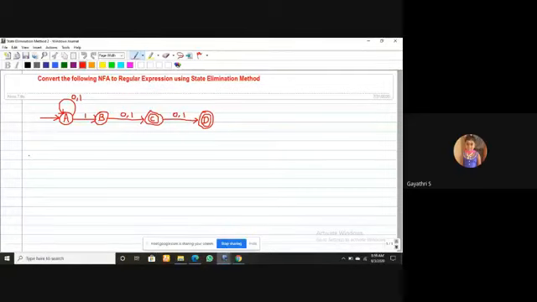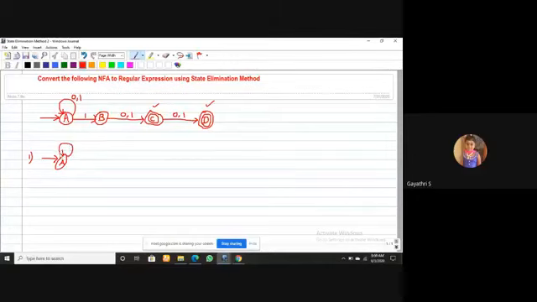Step number one: check the rules. Is there any incoming edge from the outside? No, in your initial state there is no incoming edge from the outside, it only has a self loop. Also, two final states are here, C and D, and they should become one. So I will rewrite it, that is A.